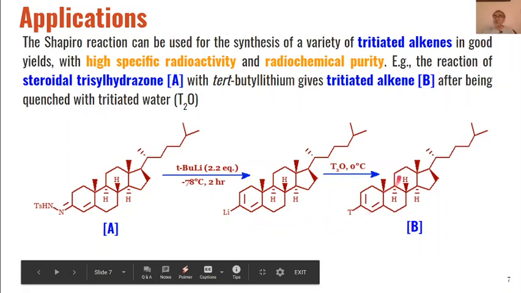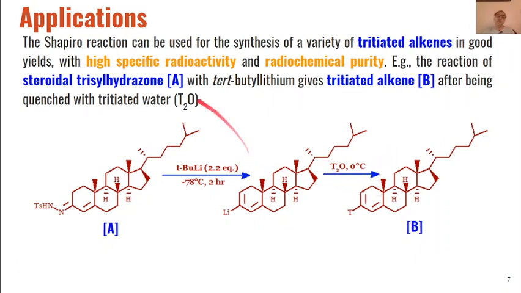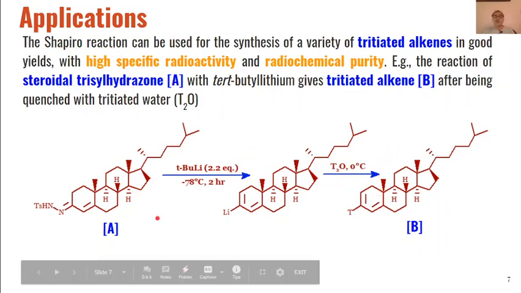So tritium-based alkenes can be synthesized very easily through the Shapiro reaction. This is another application of this Shapiro reaction.